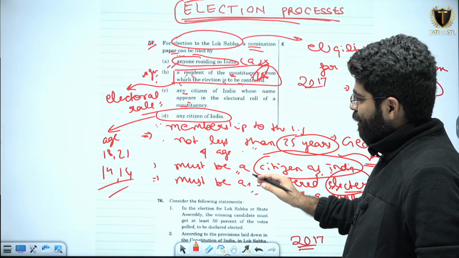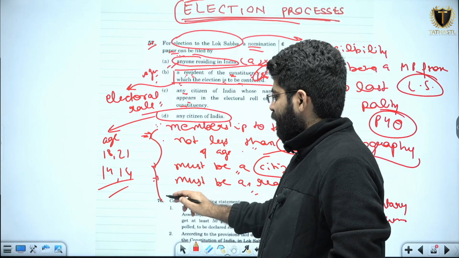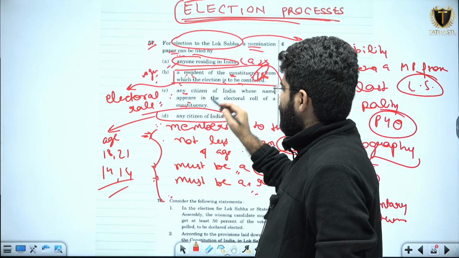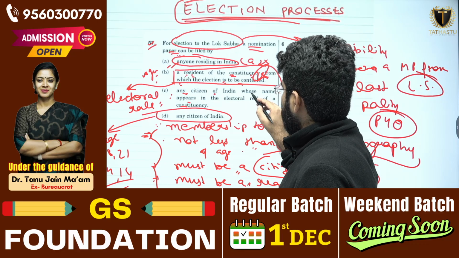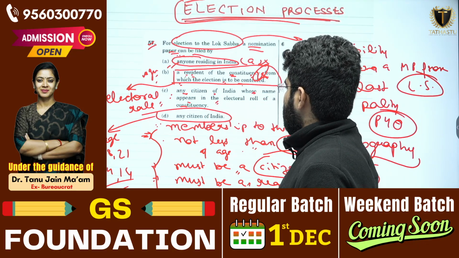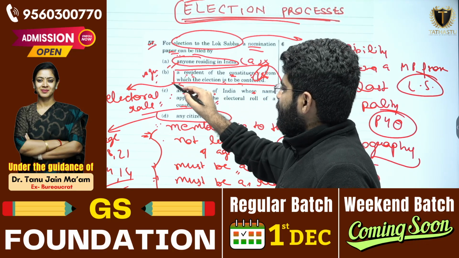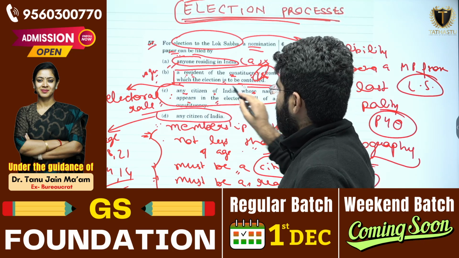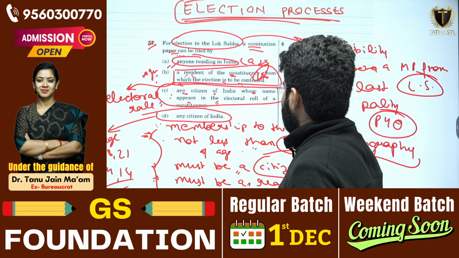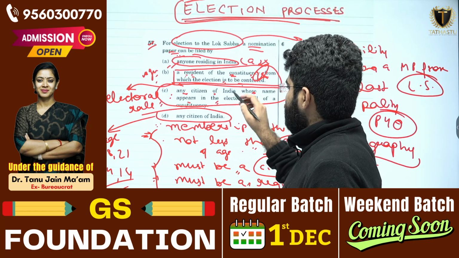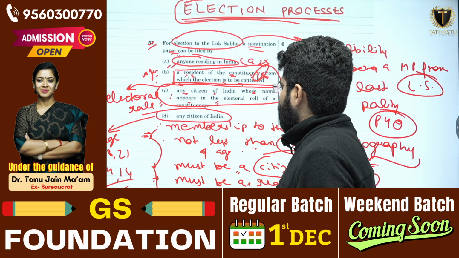So this is how these three conditions are being fulfilled by the C option, that is any citizen of India whose name appears in the electoral roll of a constituency. So the answer for this question will be C option, that is any citizen of India whose name appears in the electoral roll of a constituency.